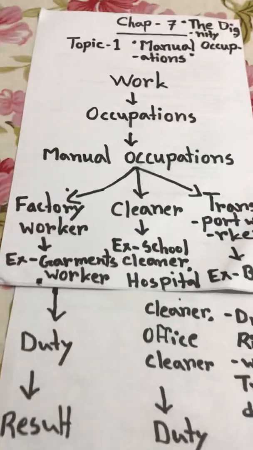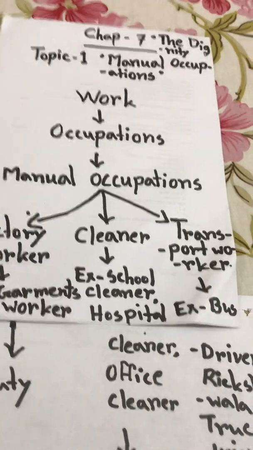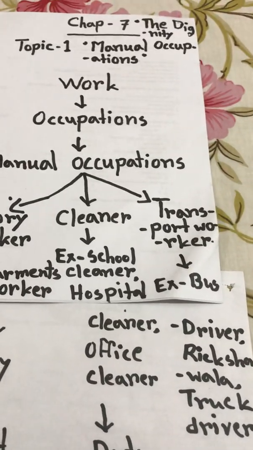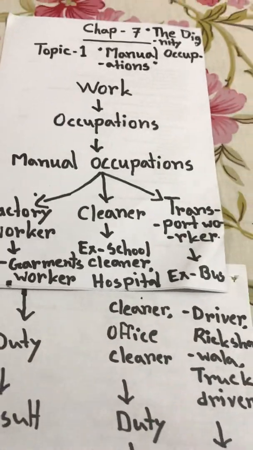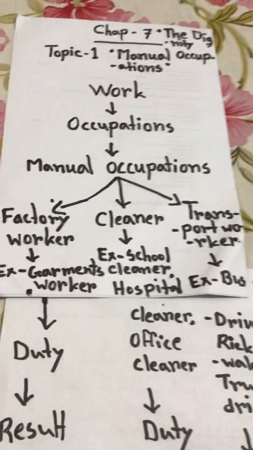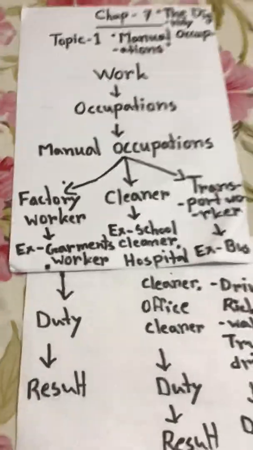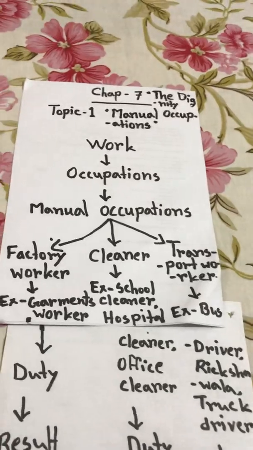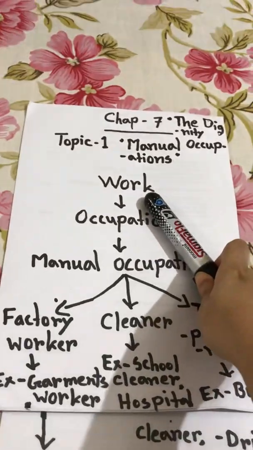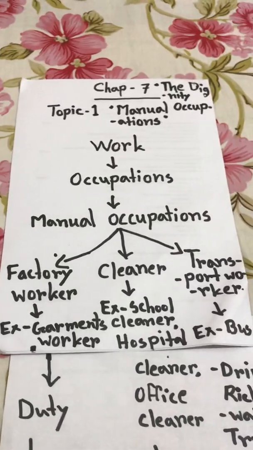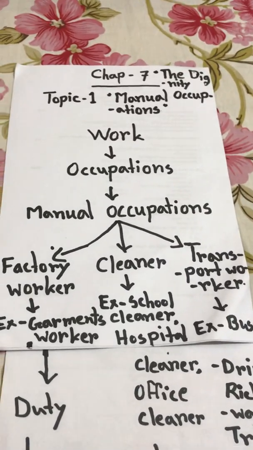What is manual occupation? Manual work is physical work done by humans. Work which is physically done by humans is called manual occupations. So in the whole topic, what did we discuss? First, what is work? Doing something, or an activity.